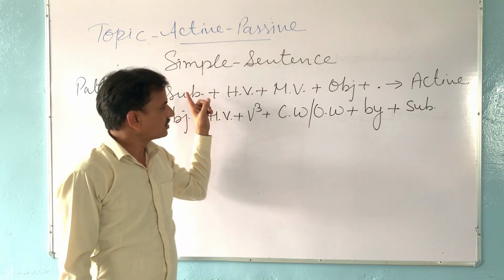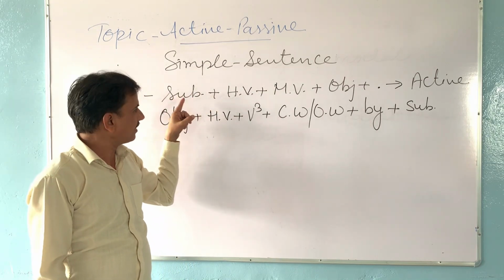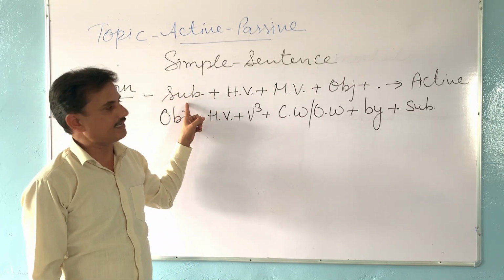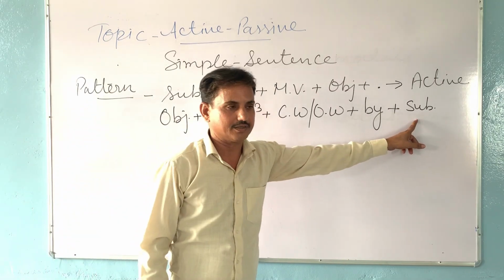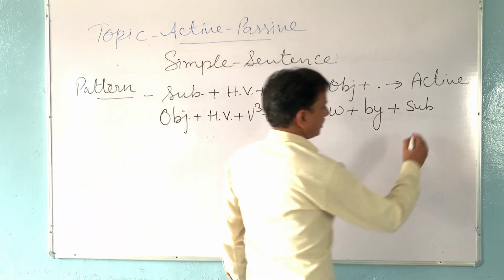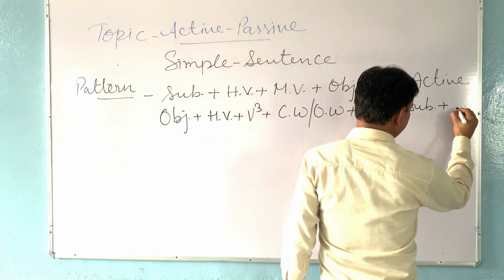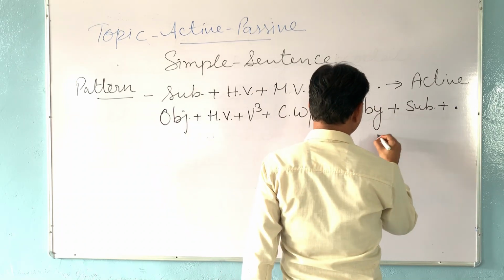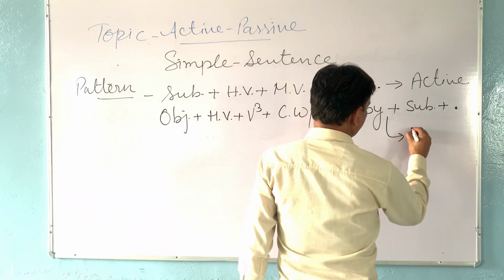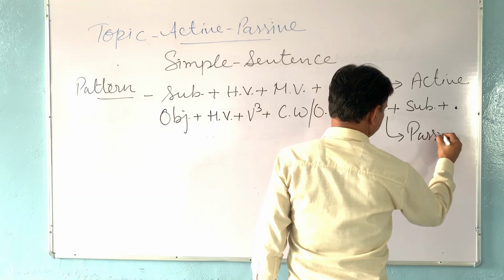If the subject is a pronoun like I, we will write the objective case of I, that will be me, and at last we will add full stop. So this is the pattern of passive sentence.